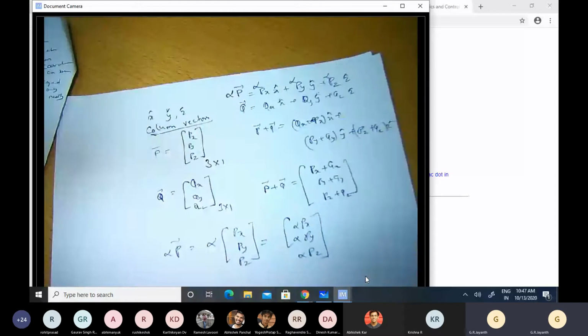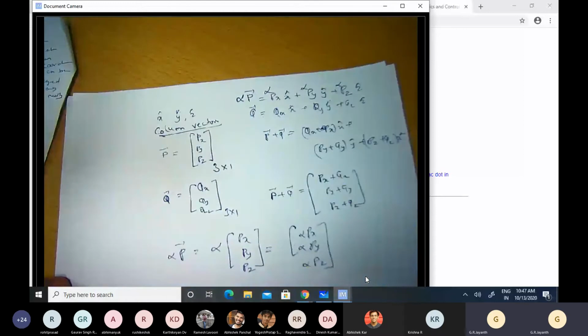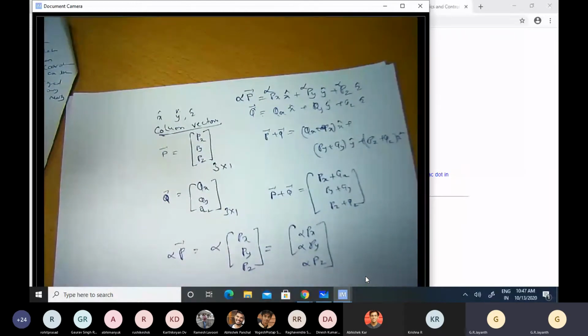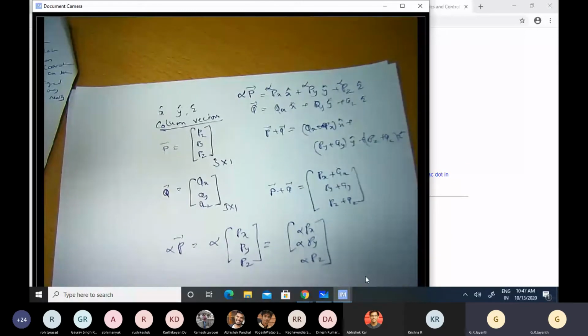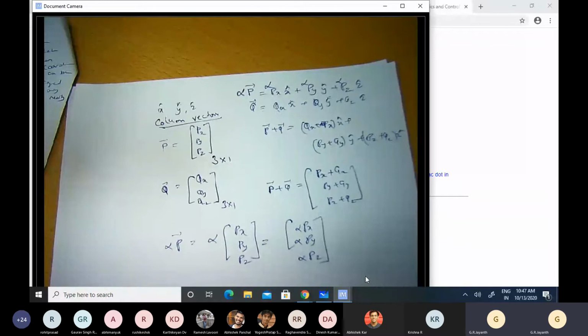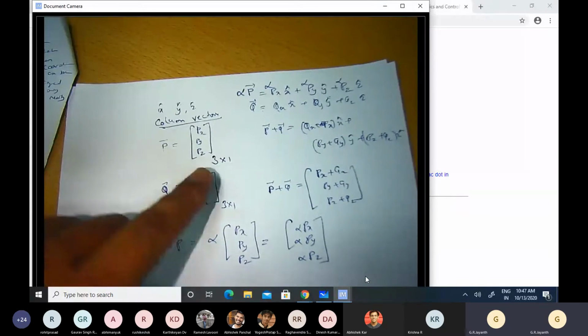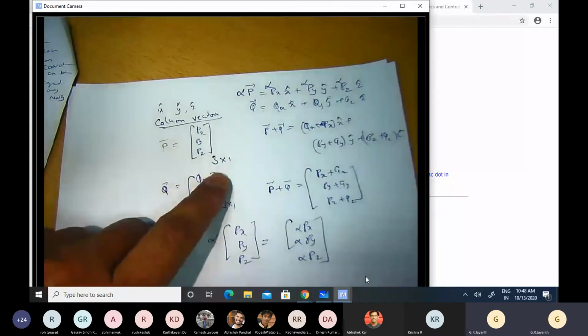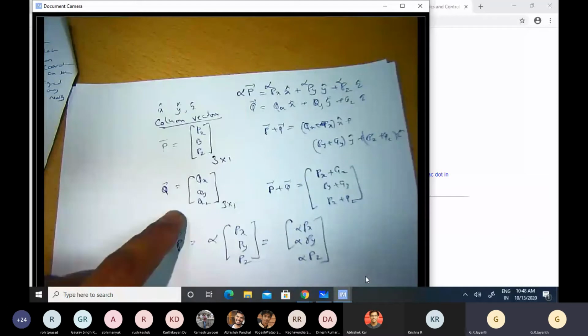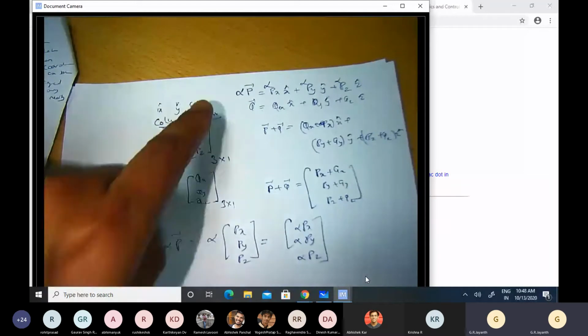Okay. So why am I doing this? Because matrices are a far more powerful and more general mathematical tool compared to unit vectors. I don't need to confine myself to just a 3x1 column matrix. I can have a 6x1 column matrix, a 10x1 column matrix.